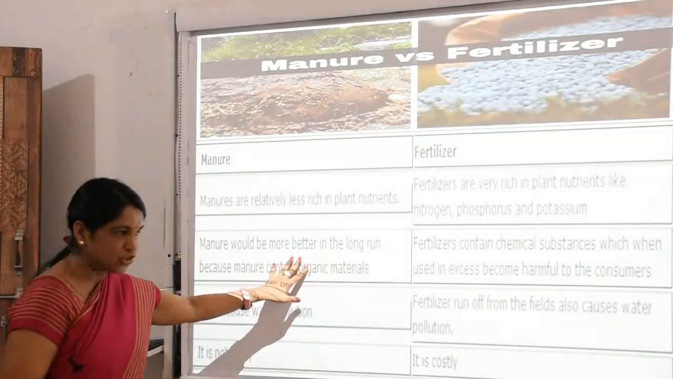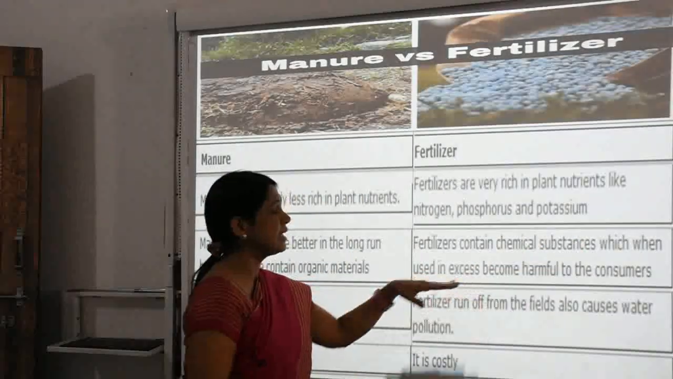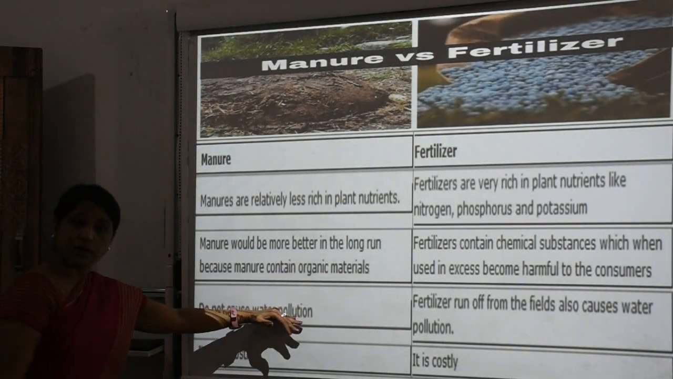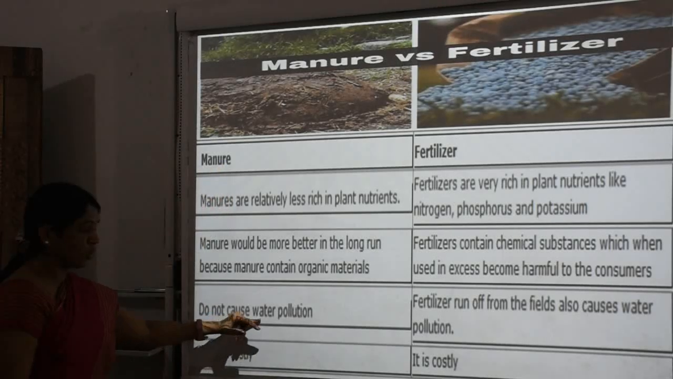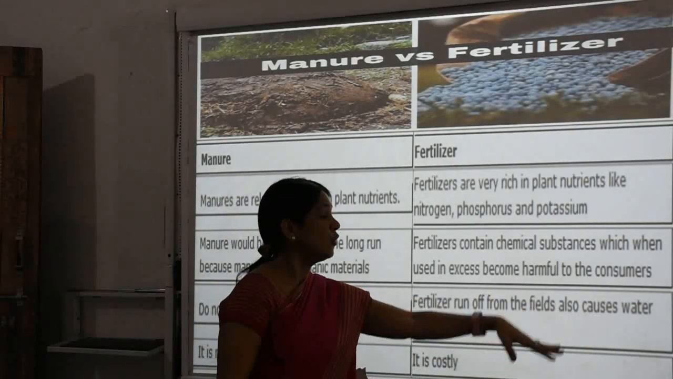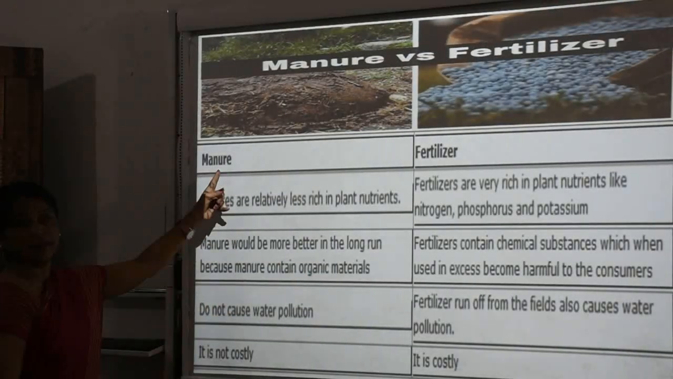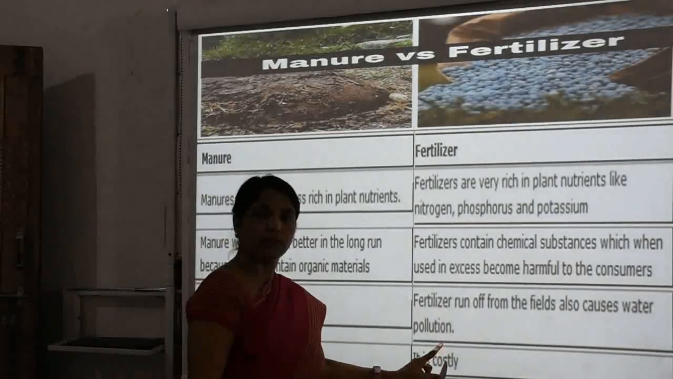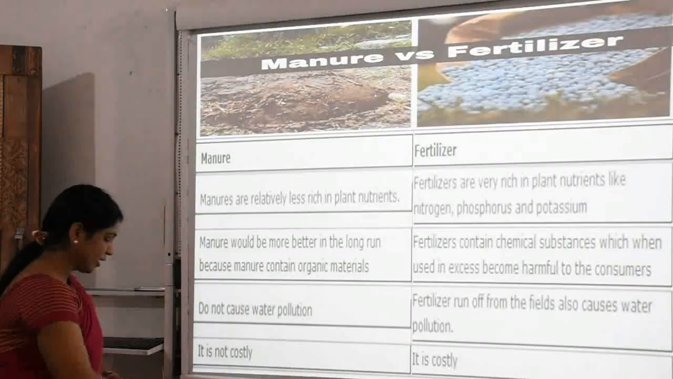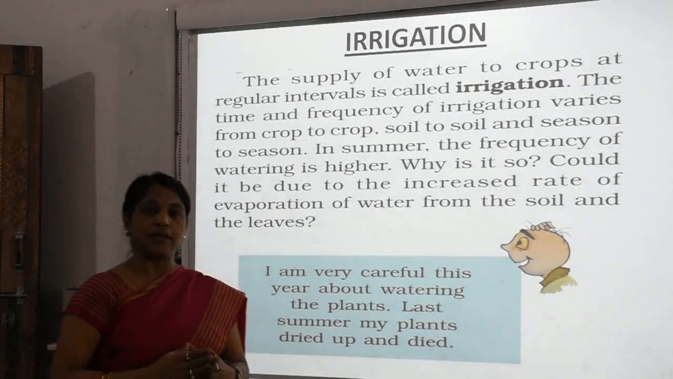Why? Because it is natural. Fertilizers contain chemical substances which, when used in excess, become harmful to the consumers. Manure does not cause water pollution, while fertilizers running off from the field also cause water pollution. Manure is not costly, and fertilizer is costly. Why is it costly, children? Because it is prepared, it is made in the factories. Now we have seen the difference between manure and fertilizers.